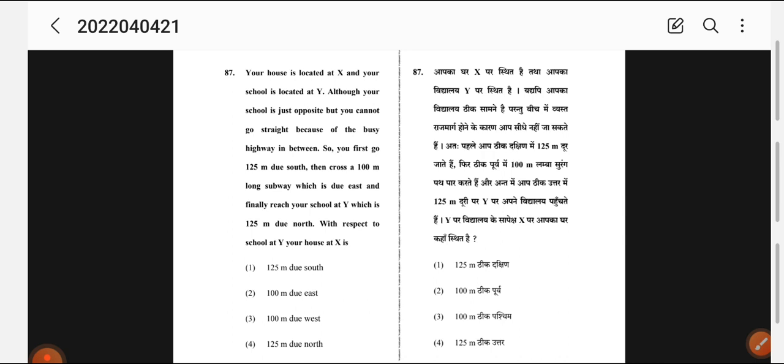Okay, now this is a question also of direction. Your house is located at X and your school is located at Y. Although your school is just opposite, you cannot go straight because of the busy highway in between. So you first go 125 meters due south, then cross a 100-meter long subway which is due east, and finally reach the school Y, which is 125 meters due north.